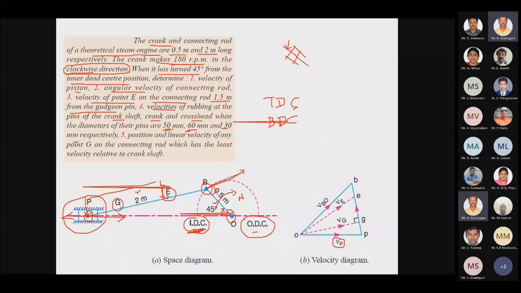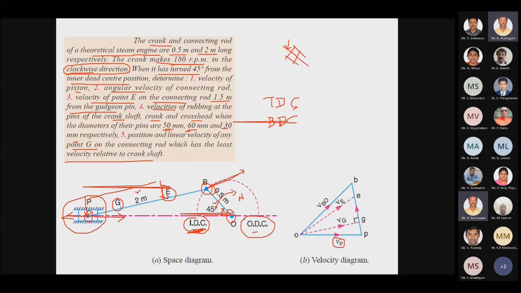Then the fifth one: the position and linear velocity of any point G on the connecting rod which has the least velocity relative to the crankshaft. Which point has the least velocity in the diagram? A line perpendicular to the crankshaft will have the least velocity.